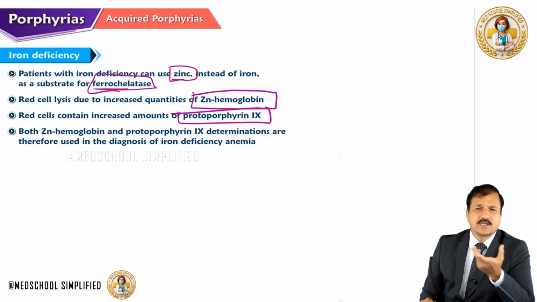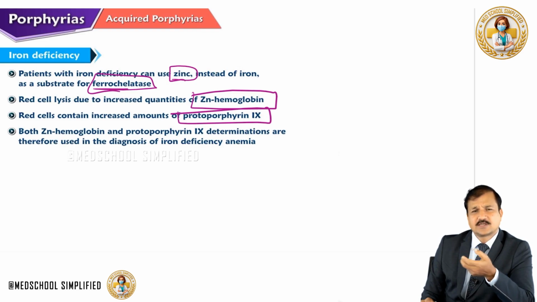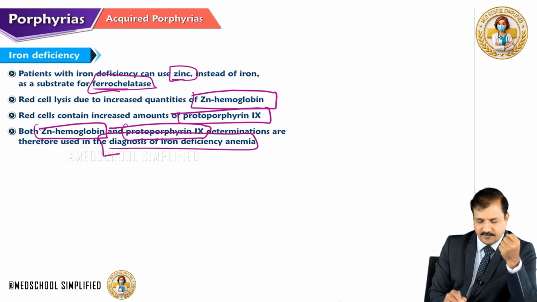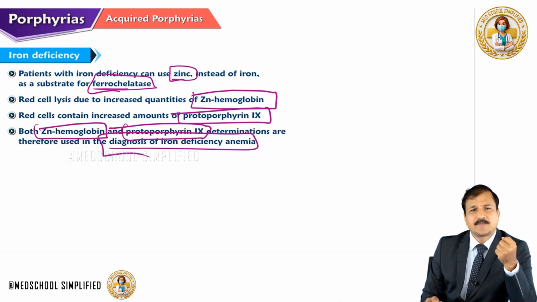When ferrous iron itself is not available, protoporphyrin 9 does not get that ferrous iron incorporated by the ferrochelatase enzyme. That's why it leads to elevation of protoporphyrin 9. So both zinc hemoglobin and protoporphyrin 9 determinations are used in the diagnosis of iron deficiency anemia.